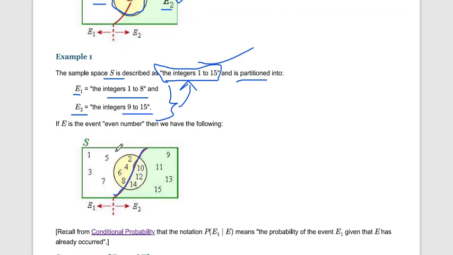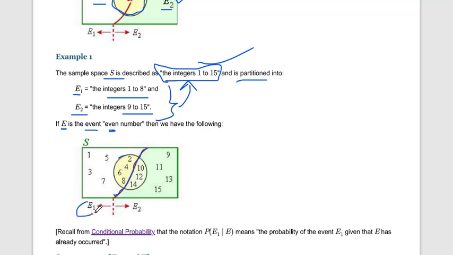Now, what does our circle represent? The circle E is the event of even numbers: the even numbers from 1 to 8 and the even numbers from 9 to 15. The even numbers from 1 to 8 are 2, 4, 6, 8, which we write in the circle.